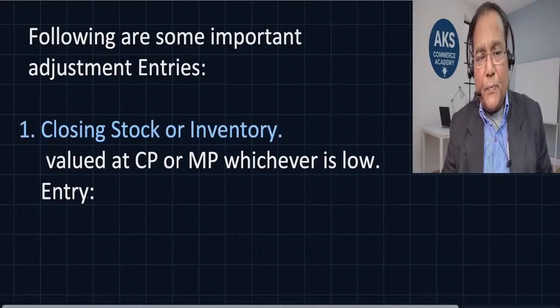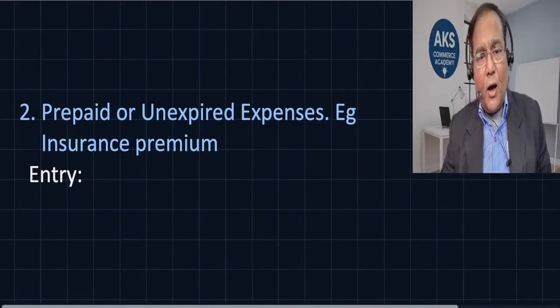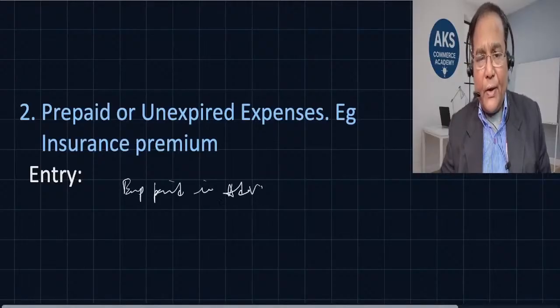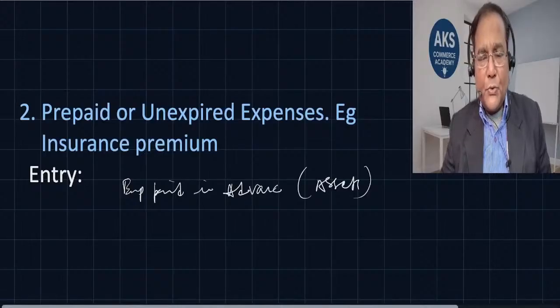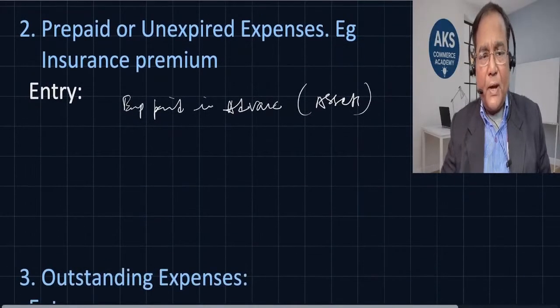So how is it to be done? Closing stock or inventory is valued at cost price or market price, whichever is lower. So one understanding you should have is that closing stocks or inventories are valued at either cost price or market price. Then prepaid or unexpired expenses, such as insurance premium. So what are prepaid or unexpired expenses? Expenses which are paid in advance. Okay. So these are assets. For example, usually insurance premium which is paid for 1 year.